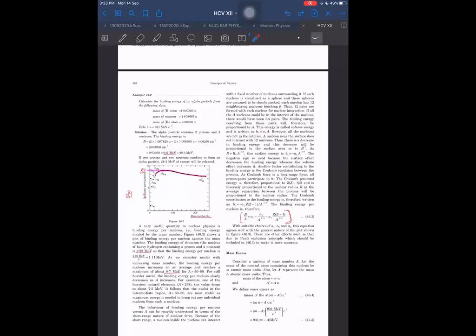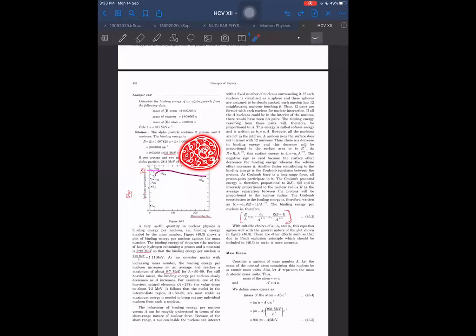We understand. But there will be some nucleons which are at the surface. They will not be surrounded from the outside. So they will have a little lesser energy as compared to the ones inside, because the ones inside are attracted from all directions. The ones outside are not attracted from all sides, so they will release comparatively lesser energy when the nucleons join together.